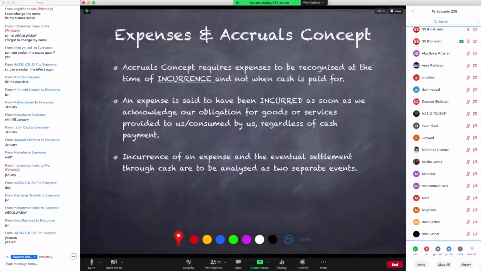So if we understand the third point, please give me a green check. That incurrence of an expense and payment for that particular incurrence are two different things happening in two different periods of time usually. These should be analyzed separately and these should not be confused as one transaction. These are two different events. So we understand this part.